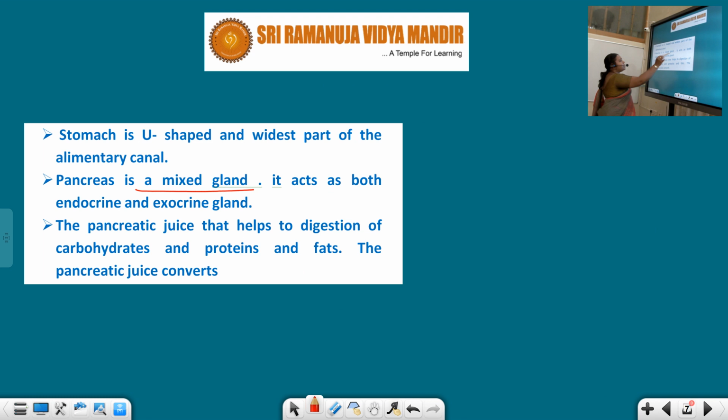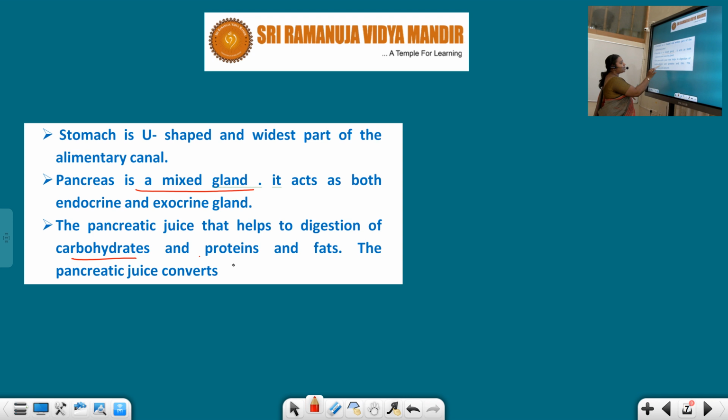It acts as both endocrine and exocrine gland. Generally, the function of the glands is that they secrete juices, the enzymes which help the process of digestion. This pancreatic juice helps in the digestion of carbohydrates, proteins and fats. These are the valuable nutrients which are present in the food.